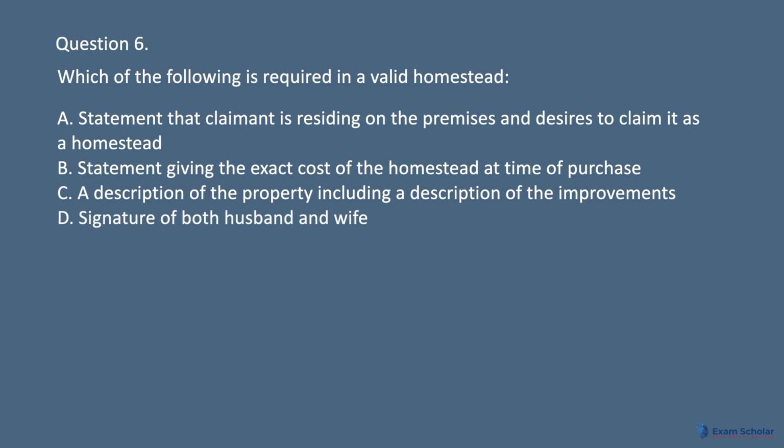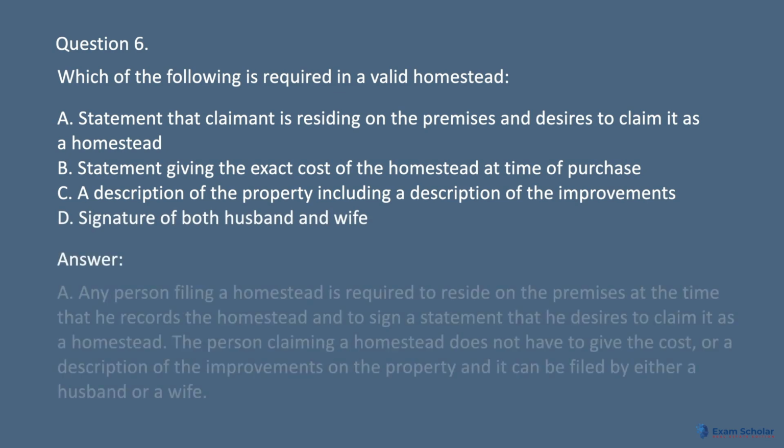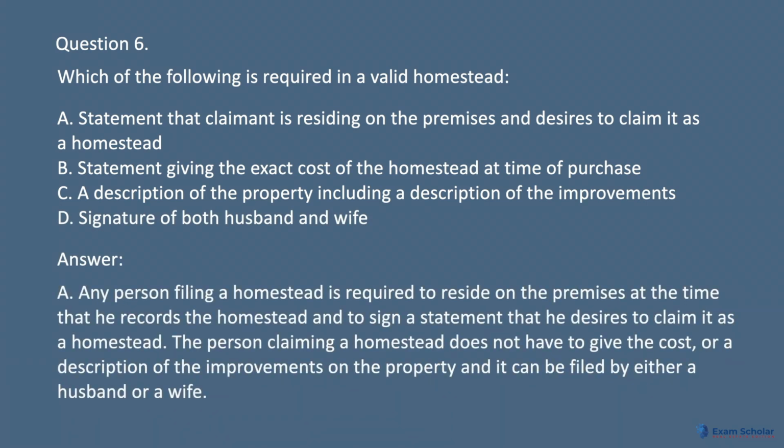D. Signature of both husband and wife. Answer: A. Any person filing a homestead is required to reside on the premises at the time that he records the homestead and to sign a statement that he desires to claim it as a homestead. The person claiming a homestead does not have to give the cost, or a description of the improvements on the property, and it can be filed by either a husband or a wife.